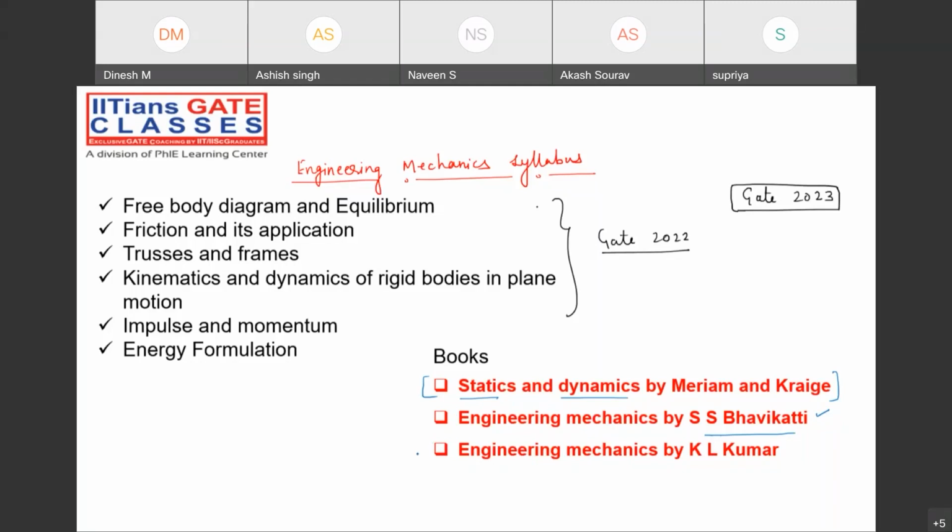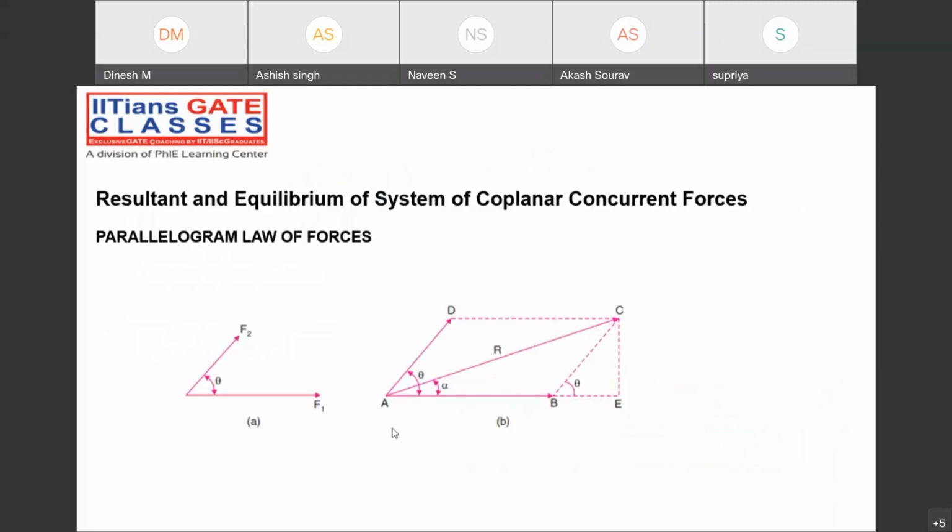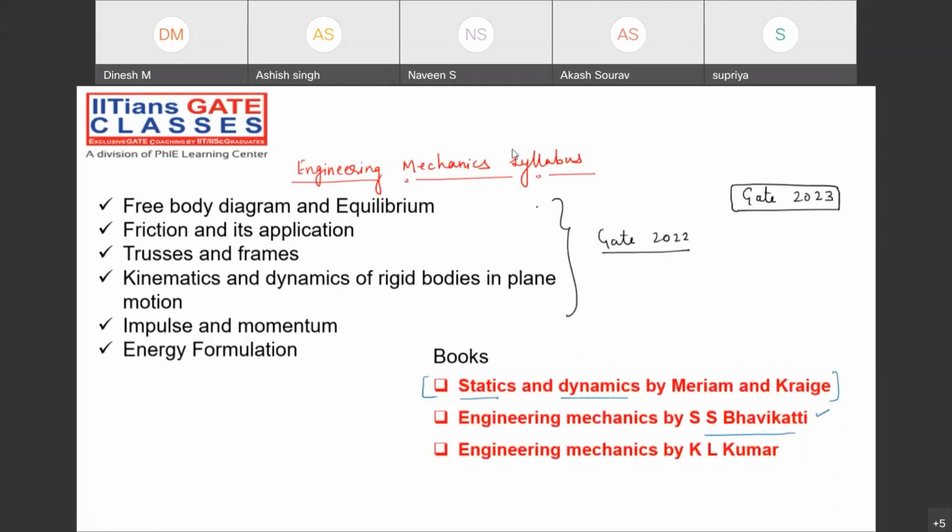Apart from that, I would recommend that you follow T. L. Kumar. It will be more than sufficient, at least for the GATE examination. Because we have seen in the past GATE previous year questions, when I talk about the previous year questions of GATE, that they were set by IIT professors.